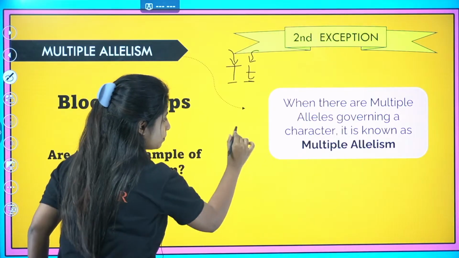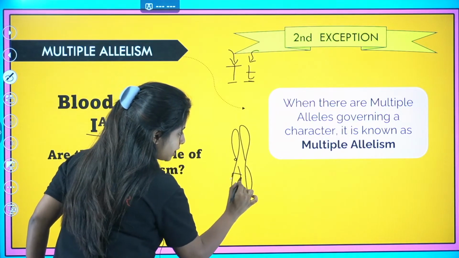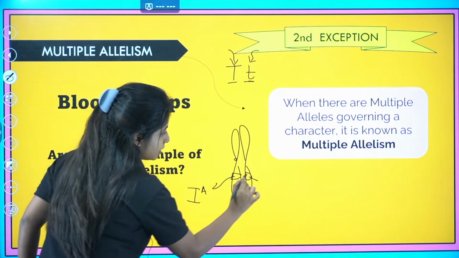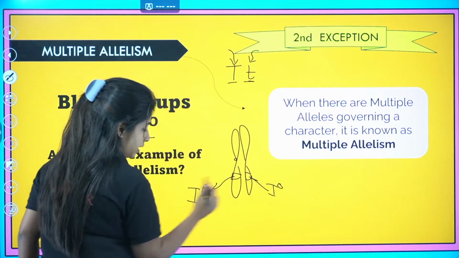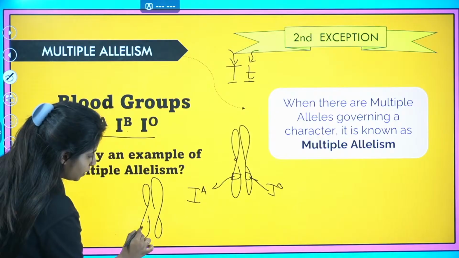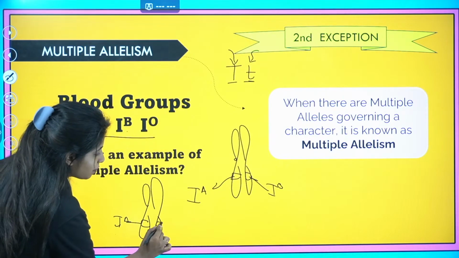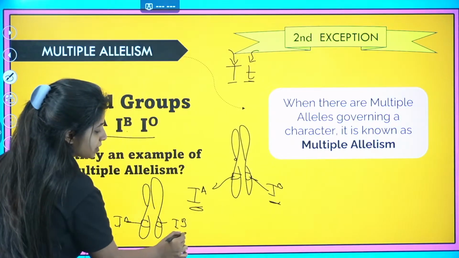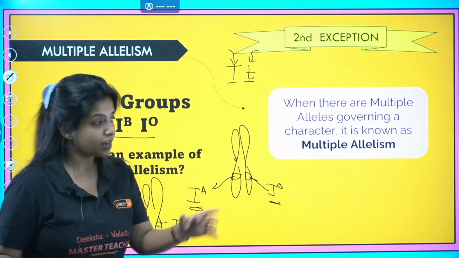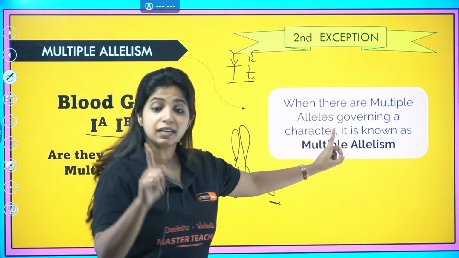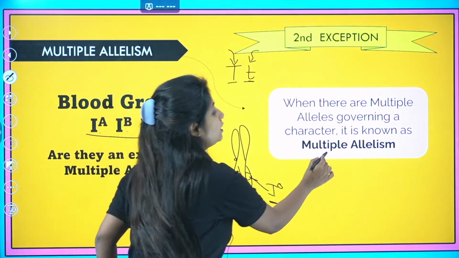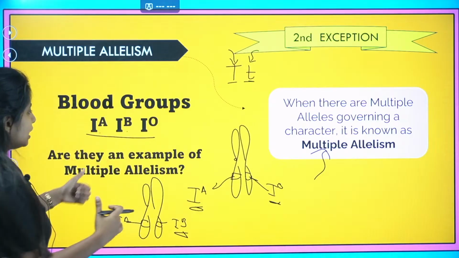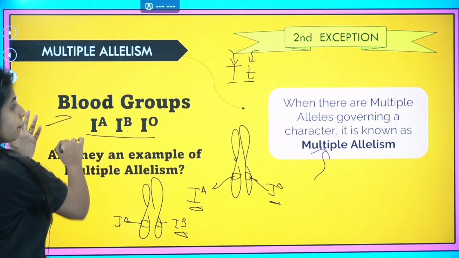What do you mean by that? Basically, when I say there's a gene for my blood group, this gene can be IA, or it can be IO. In another case, it can be IA here and IB here. There are multiple alleles: IA, IO, IB. So when there are multiple alleles governing a single character, you call this multiple allelism. The example is blood groups.